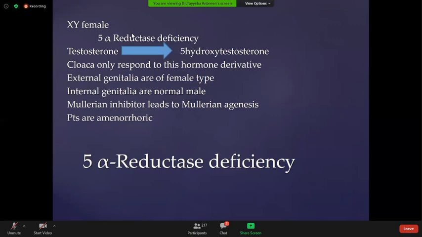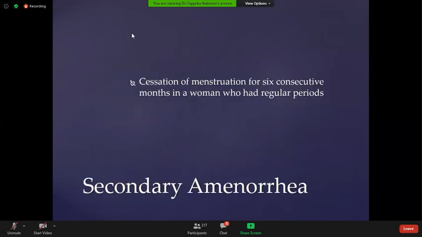So it's all about primary amenorrhea. Now we come to secondary amenorrhea. Secondary amenorrhea is defined as the cessation of menstruation for 6 consecutive months in a woman who had regular periods previously.